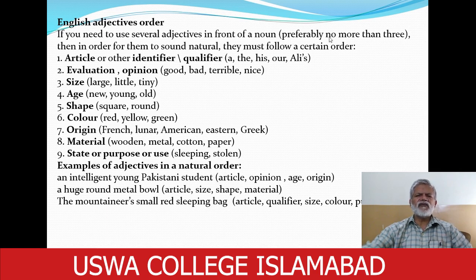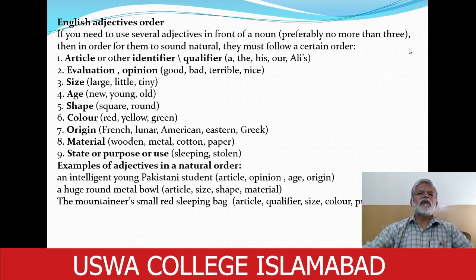When we make a sentence, it may become quite awkward if we use many adjectives before a noun. So at the maximum, we may use 3 adjectives comfortably. If we put more than 3 adjectives, the sentence may become cumbersome, difficult to understand.